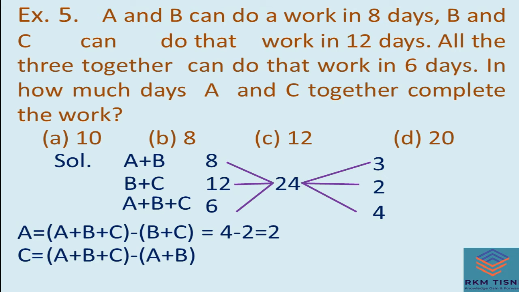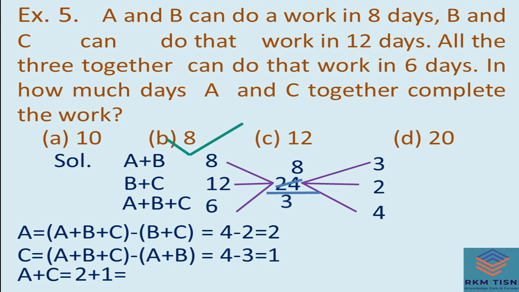Now I will find out C's daily work. You have to subtract A plus B from A, B, C. 4 minus 3 means 1. Then A's 1 day work is 2 and C's 1 day work is 1. So A plus C is 2 plus 1, 3. It means A and C can do 3 work in 1 day. They have to do 24 work, so you have to divide 24 by 3. It will cut from 8. So the answer will be 8.